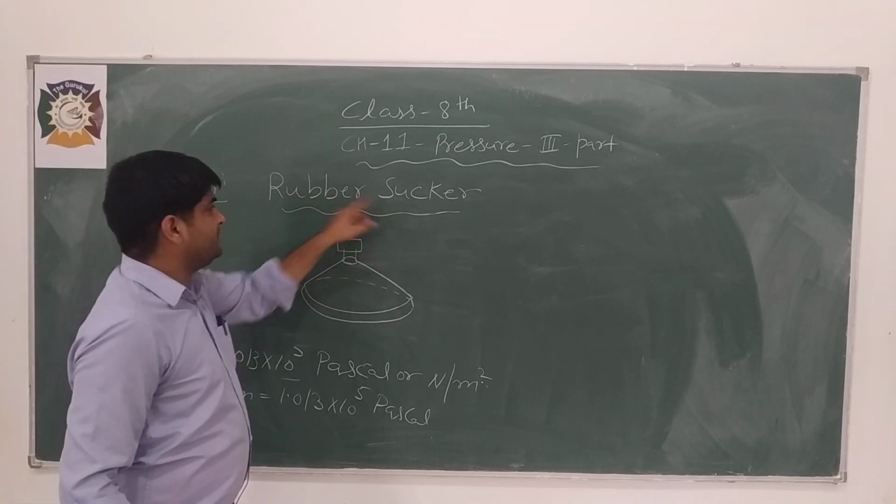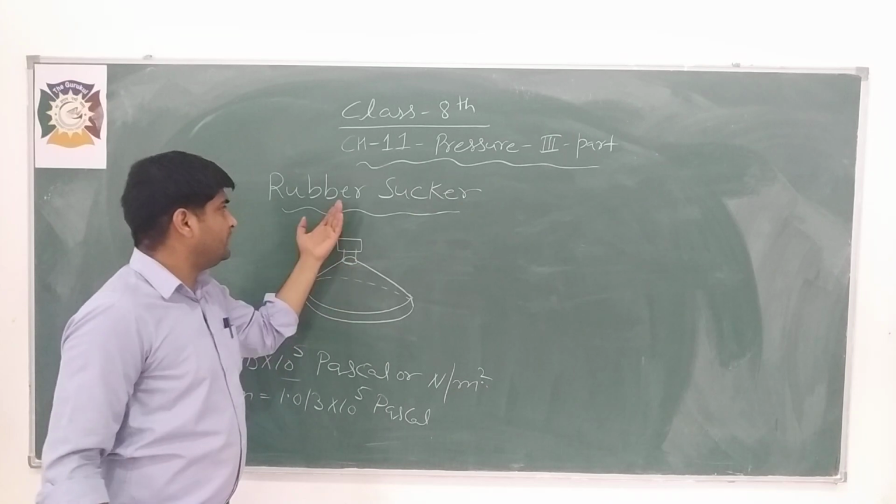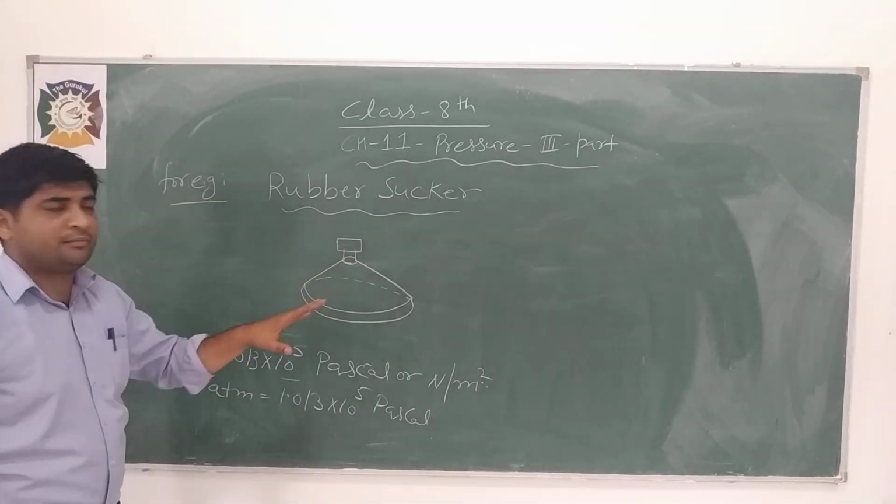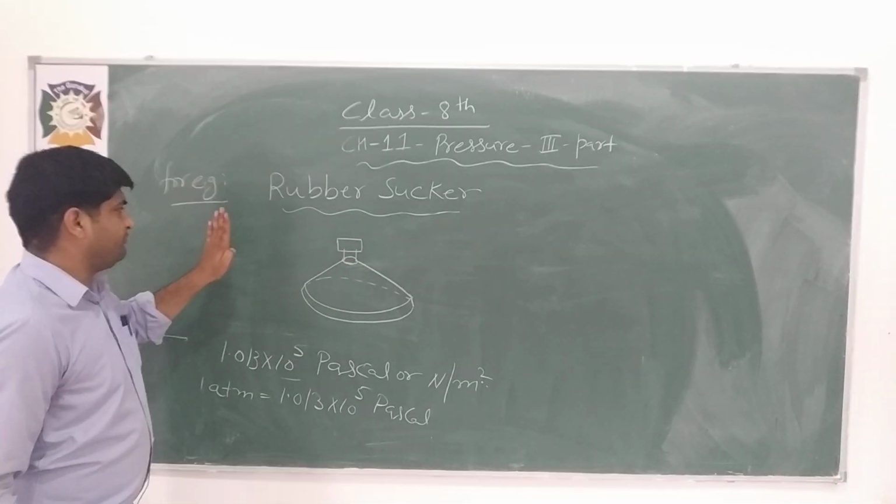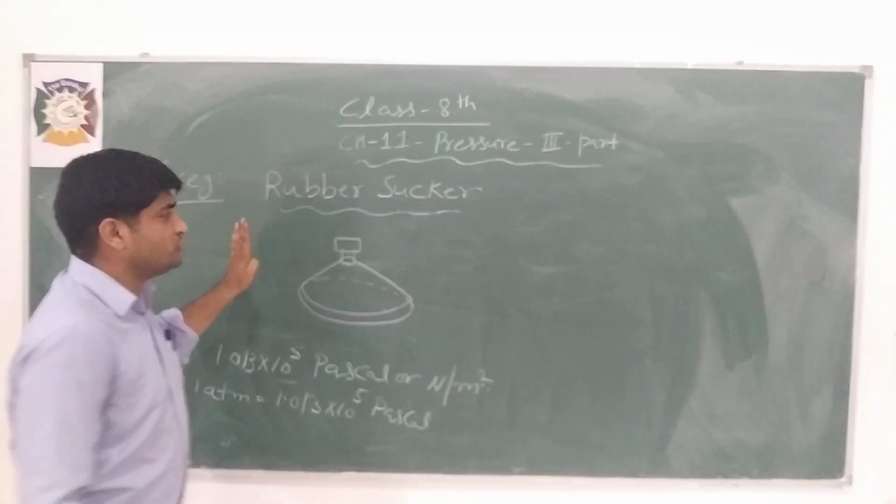It is used to suck, or we can say it fixes directly onto a smooth surface.